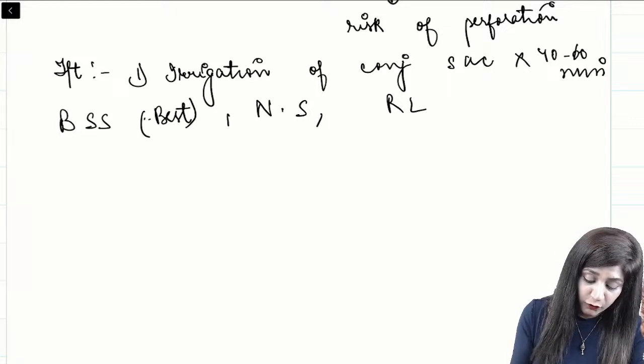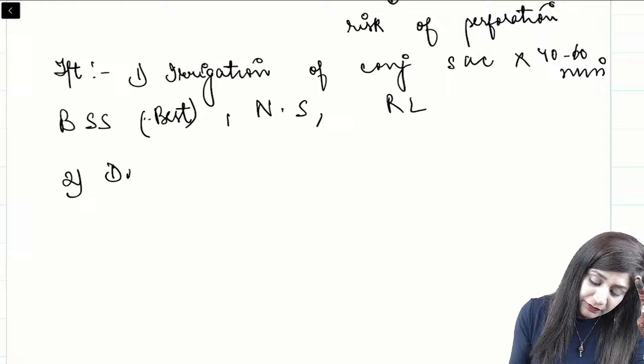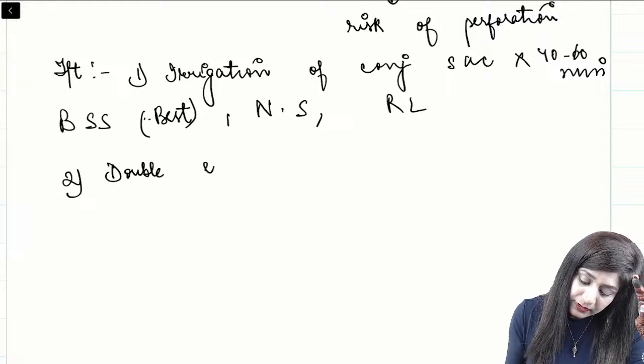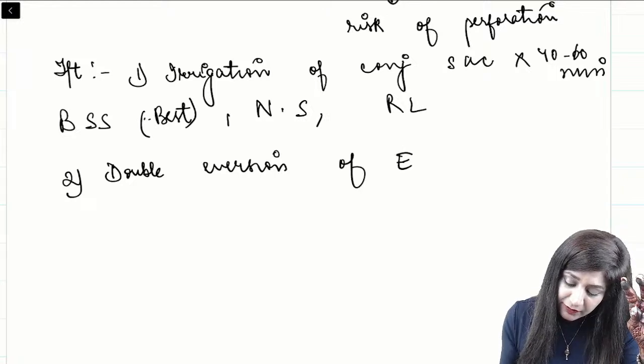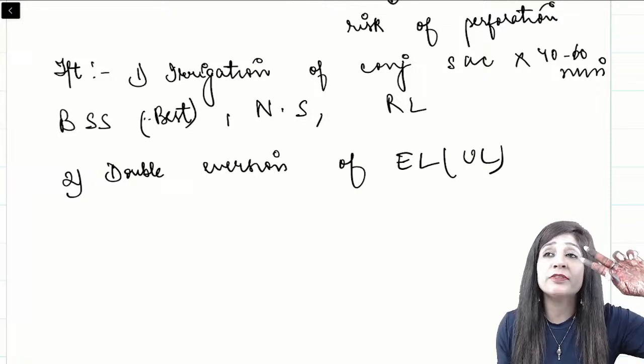Once you have done that, what will be step number 2? Step number 2 is that we have to do double eversion of the eyelid. We have to do it for the upper eyelid. So 2 times we have to evert it.